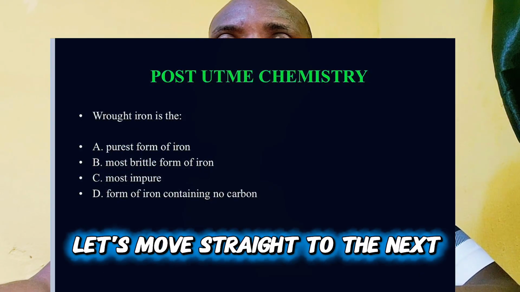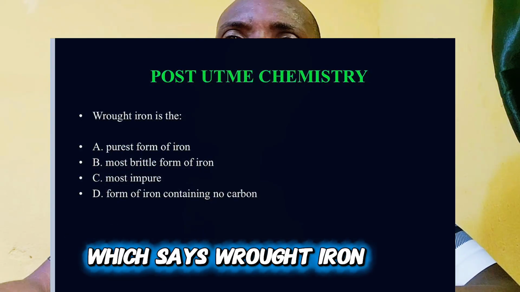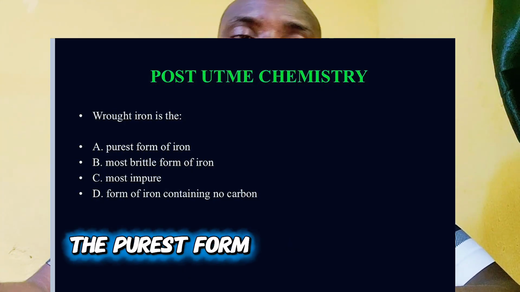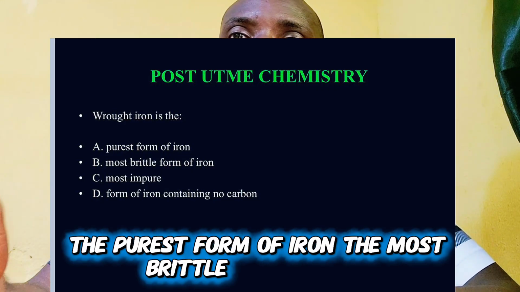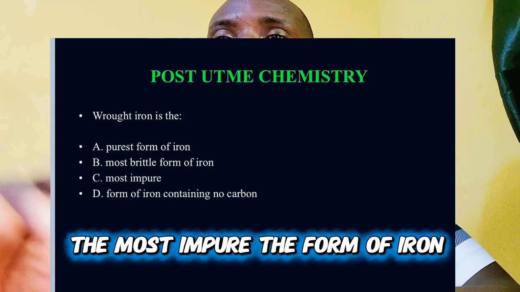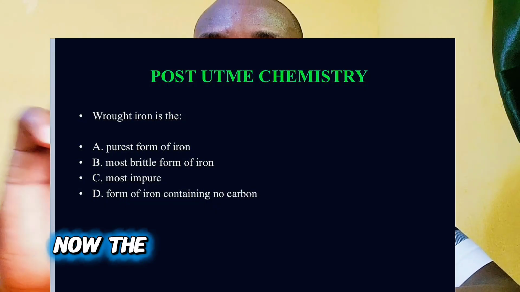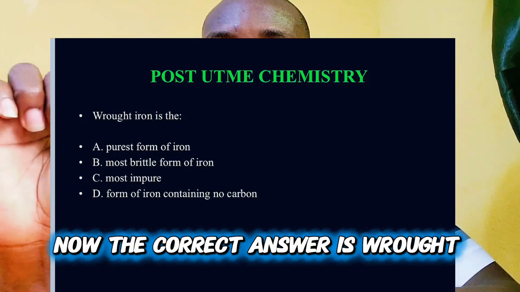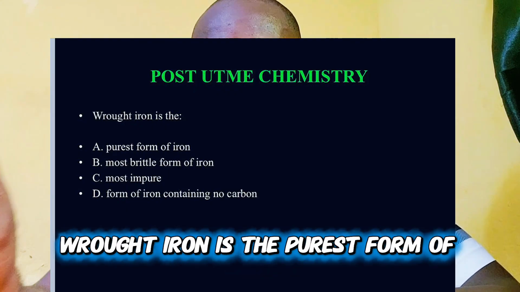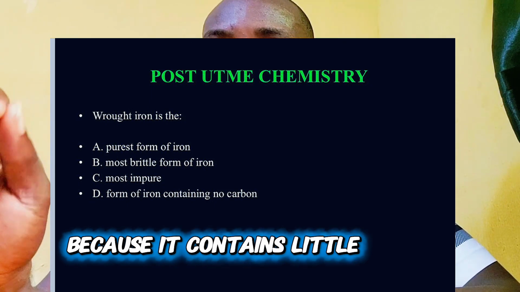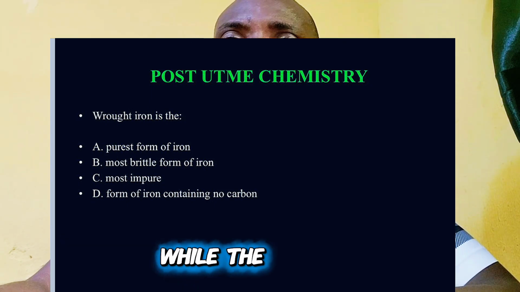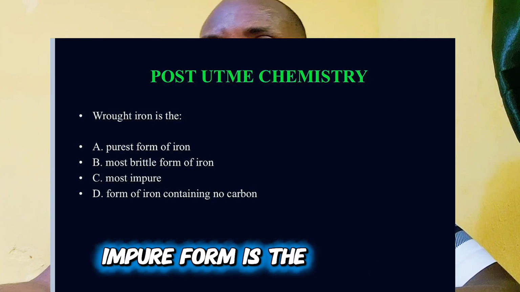Quickly, let's move straight to the next question, which says wrought iron is the what? Is it A, the purest form of iron, the most brittle form of iron, the most impure, or the form of iron containing no carbon? Now, the correct answer is the purest form. Wrought iron is the purest form of iron because it contains little carbon impurities, right? The most impure form is the cast iron.